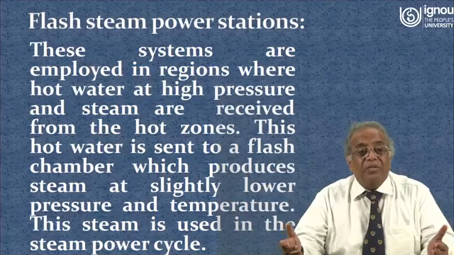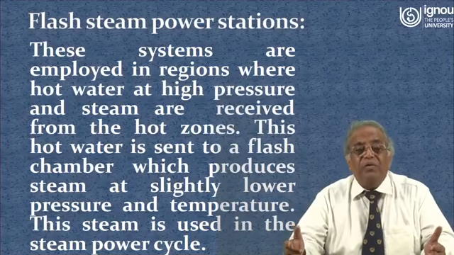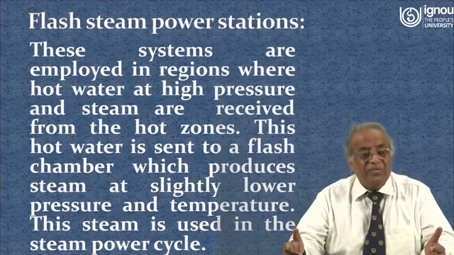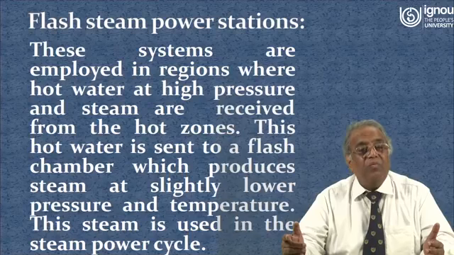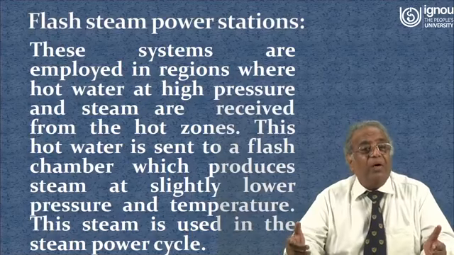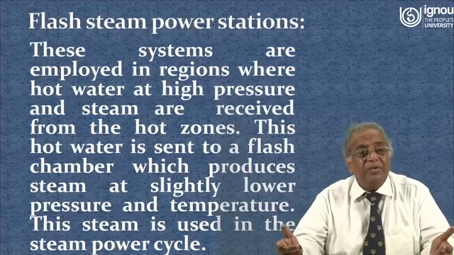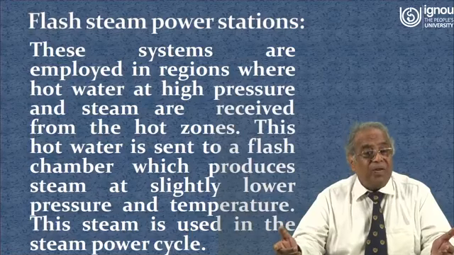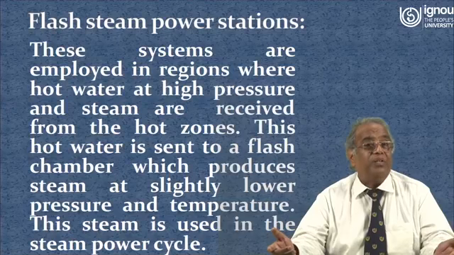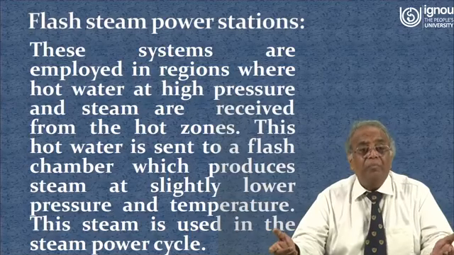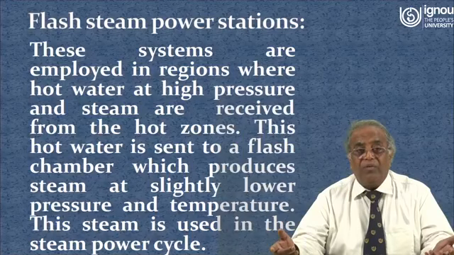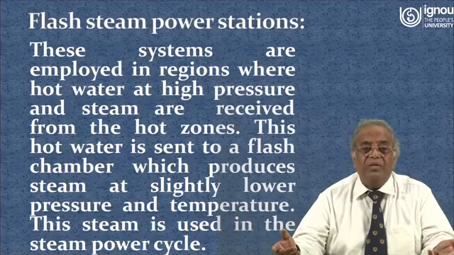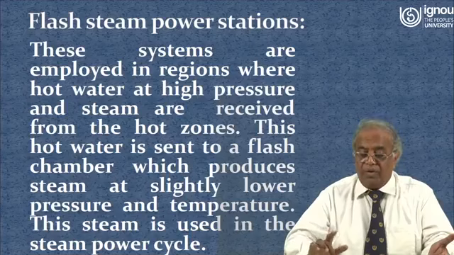So this hot liquid water is passing through the producing valve because of the high pressure. Now as soon as it enters into the flash chamber, the flash chamber is on the surface of the earth, so that pressure is just like the atmospheric pressure. Because of the low pressure, the steam is generated from the hot water which is coming from deep inside of the earth.